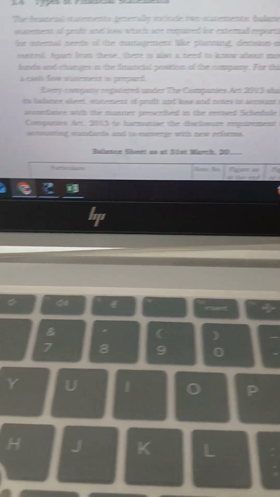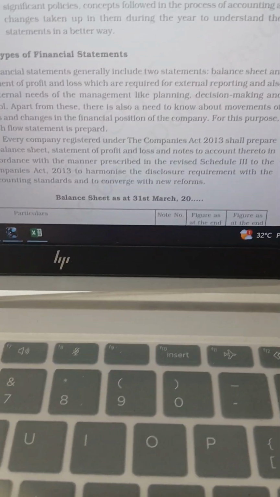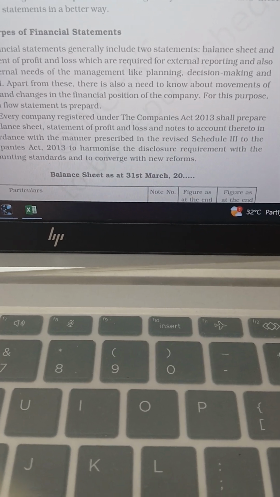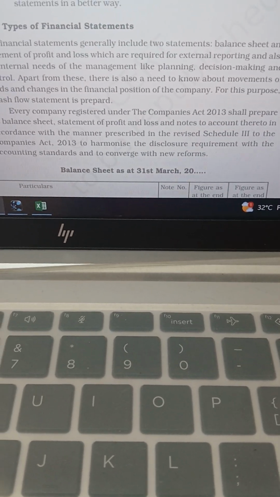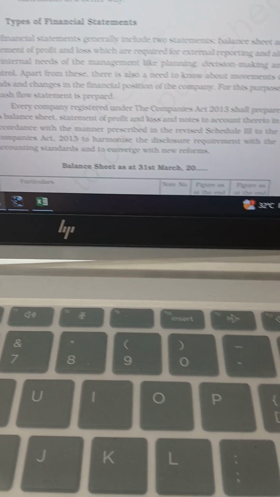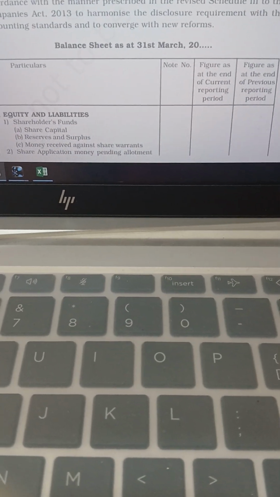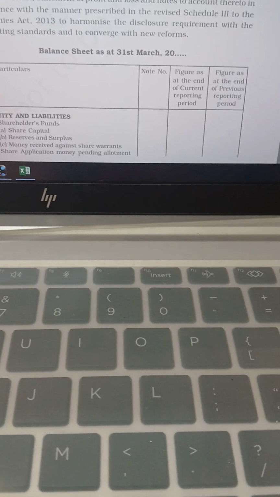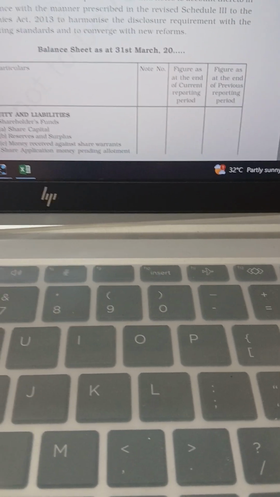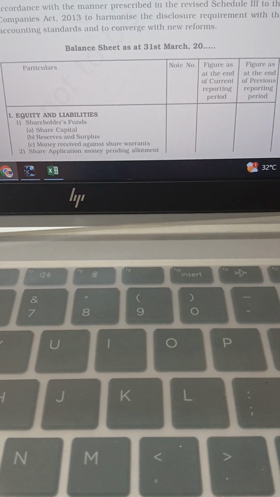Then types of financial statements. The financial statements mainly comprise two statements, that is, the balance sheet and the statement of profit and loss. Then this is the format of the balance sheet. Apart from other firms' balance sheets, the format of a company's balance sheet is like this.